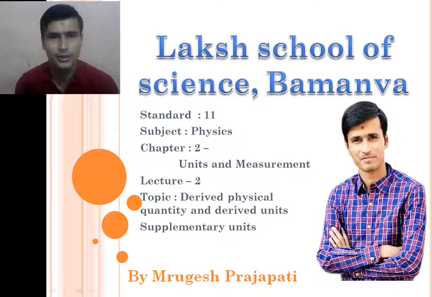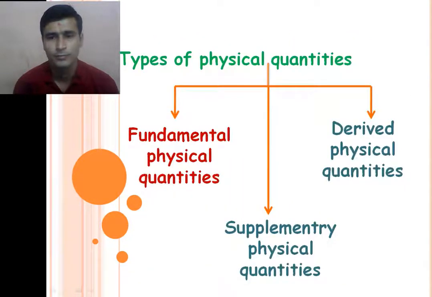In the previous class, we discussed physical quantities, the units of physical quantities, how a unit should be, and the different types of physical quantities: fundamental physical quantities, derived physical quantities, and supplementary physical quantities. So, different types of physical quantities.